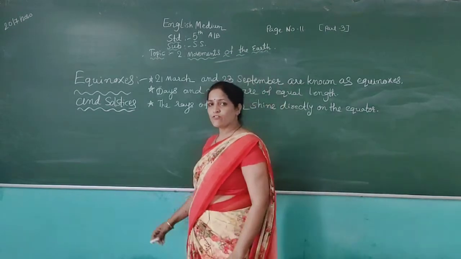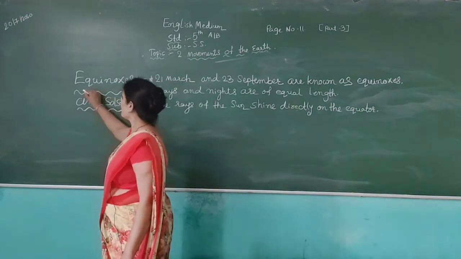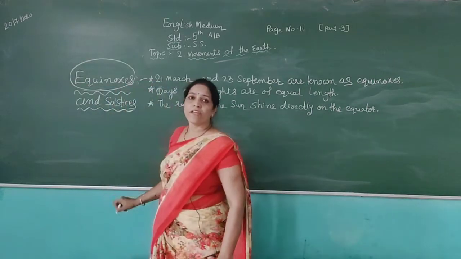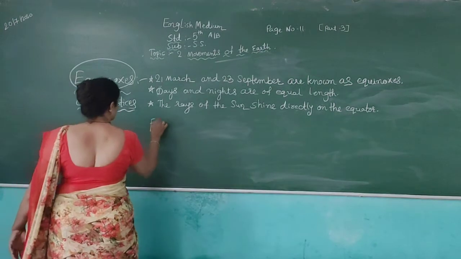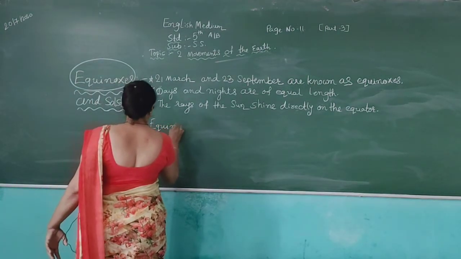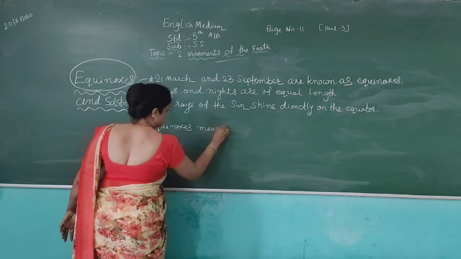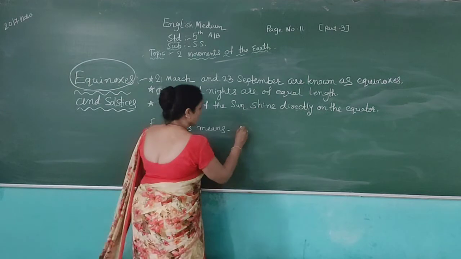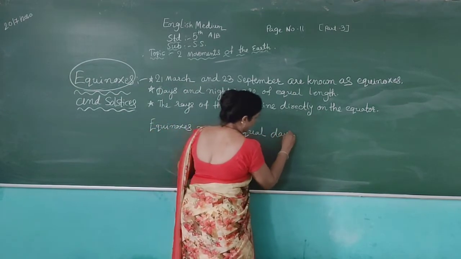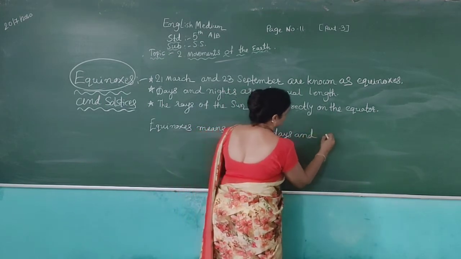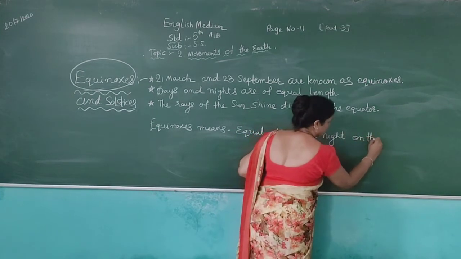Now friends, I am going to teach you equinoxes and solstices. First, what is the meaning of equinox? Friends, equinox means equal days and nights on the earth.